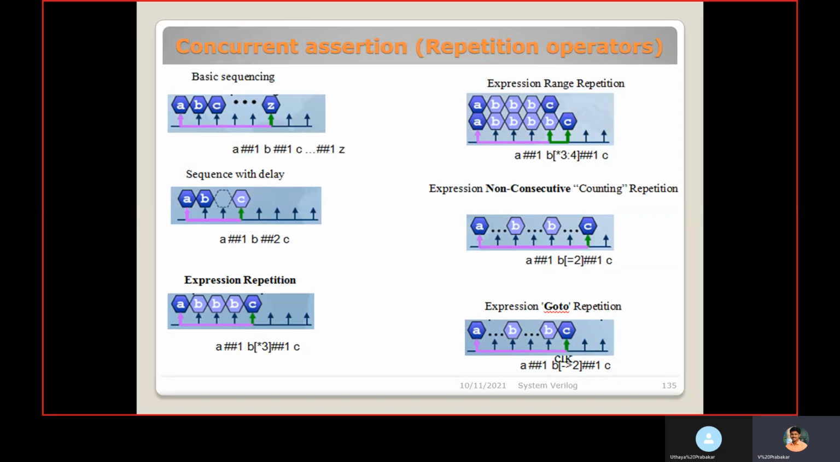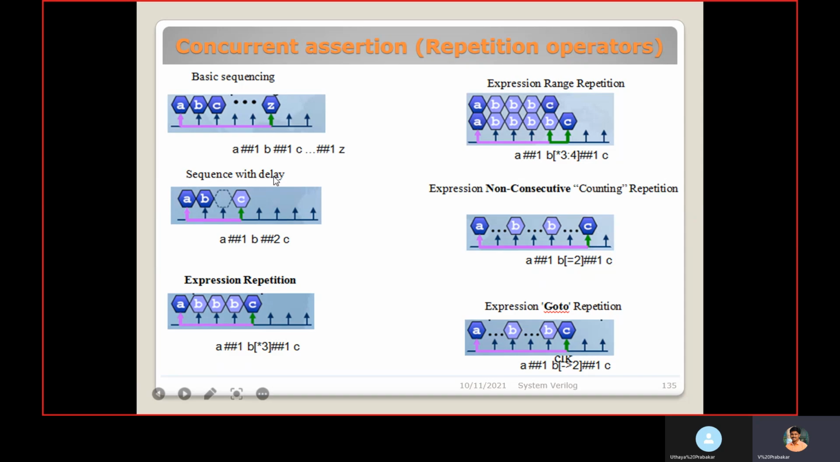So this is the basic sequence, it can be represented like this. A, after one clock cycle, we are expecting B to be 1, and after one clock cycle, we are expecting C to be 1. Then likewise, after one clock cycle, Z should be 1. This is the expected behavior. In pictorial form, we can represent it like this.